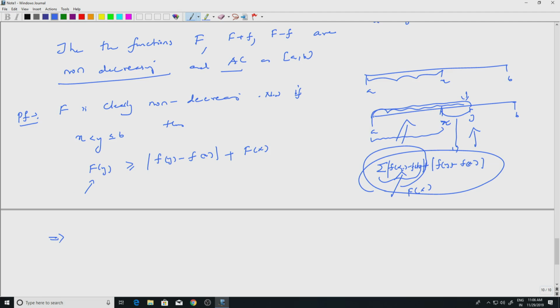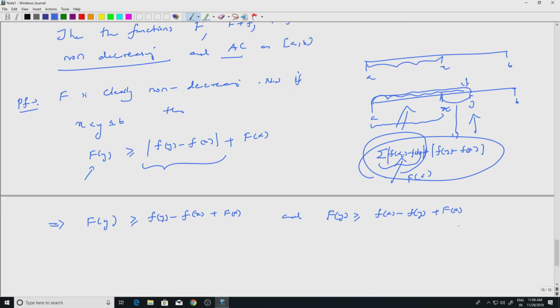What does this say? This tells me that capital F of y is greater than or equal to, this is a real valued function, so it is either f of y minus f of x or f of x minus f of y. So, I can write f of y minus f of x plus F of x, and F of y is greater than or equal to f of x minus f of y plus F of x. Okay.